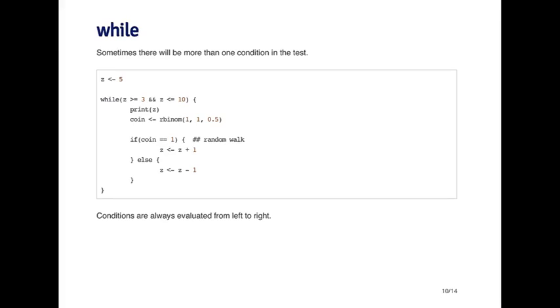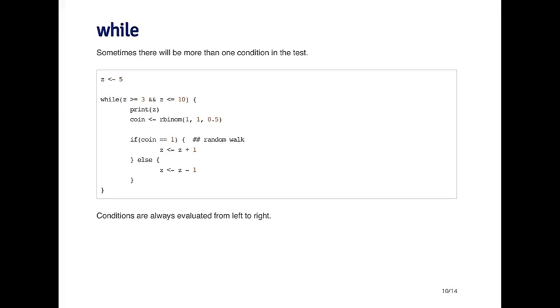I'm going to flip a fair coin. And if the coin is a 1, I'm going to add 1 to my value, and if the coin is equal to 0, or any other value for that matter, I'm going to subtract 1 from z. So I'm generating a little random walk here, and the value of z is going to go up or down depending on my little coin flip.